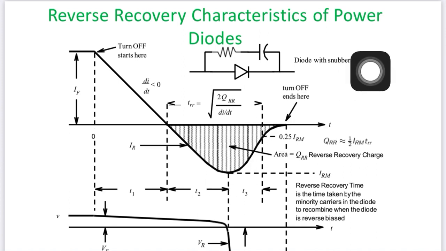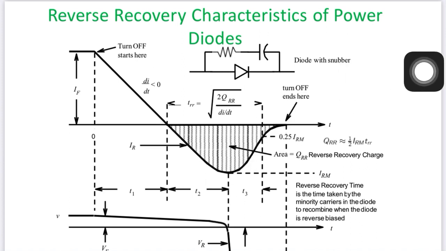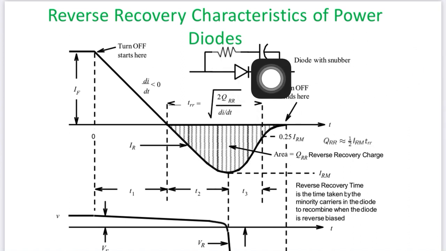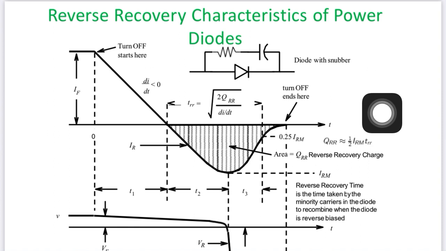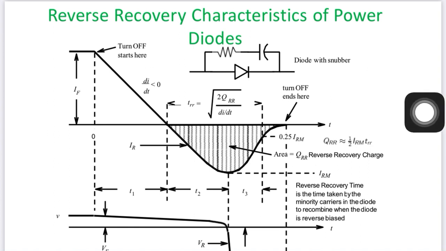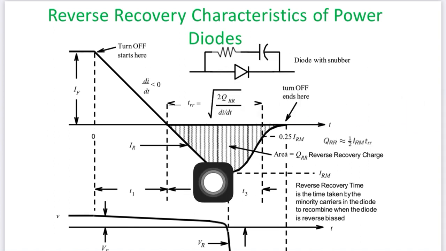We use a diode to not allow current in the reverse direction, but still, due to some leakage current or reverse recovery characteristics, some current will flow. For protecting against that, we provide a snubber circuit, which is a parallel combination of resistance and capacitance, to eliminate this.